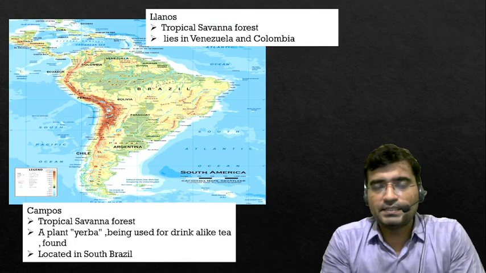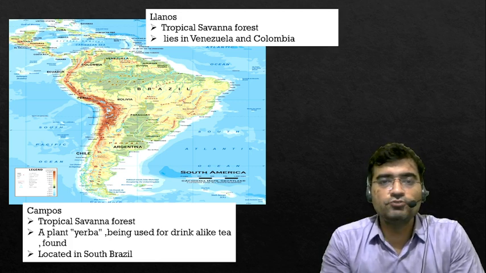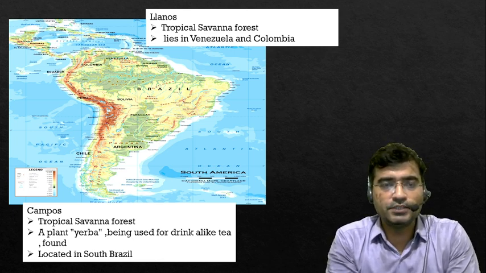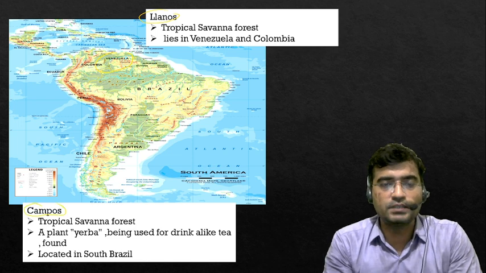And what I said earlier, south and north of this Selvas is found the deciduous tropical forest. In Venezuela, such a forest is called Llanos, while in Brazil, this forest is called Campos.